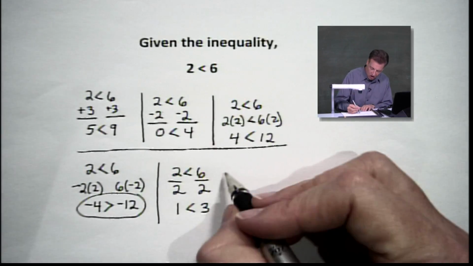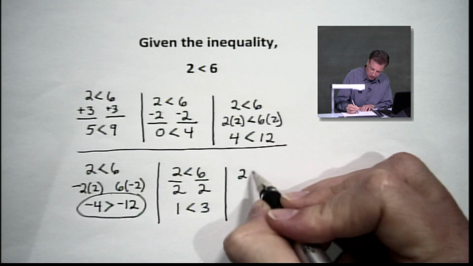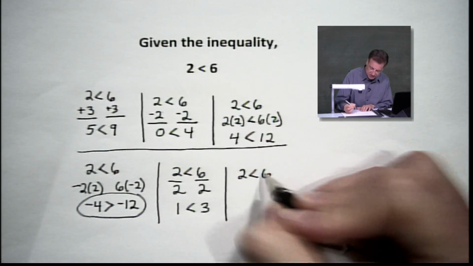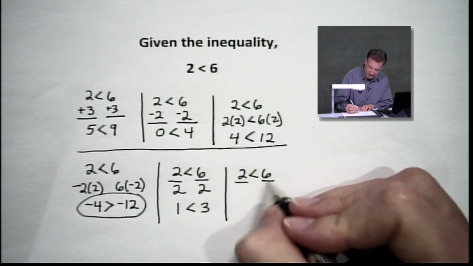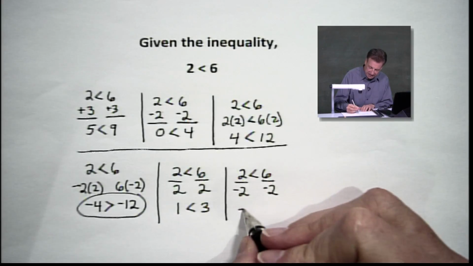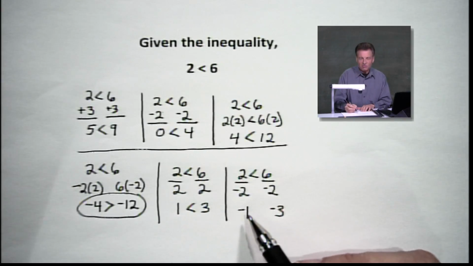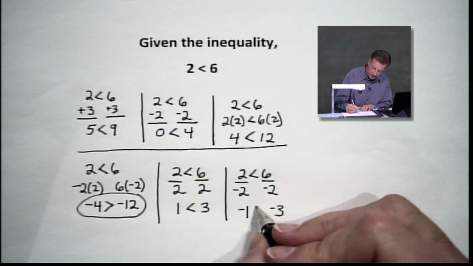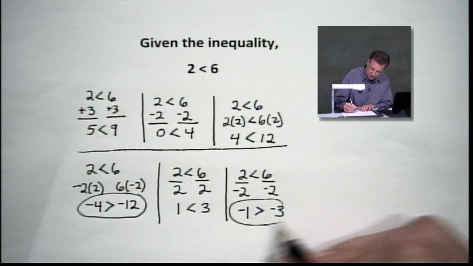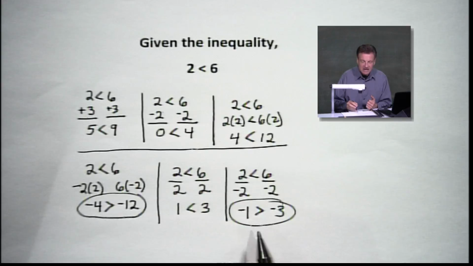But let's say we divide by negative 2. All right, we start with 2 less than 6 again. And let's divide both sides by negative 2 and see what comes up. When we do that, I get a negative 1. I get a negative 3. And you know what? Negative 1 is greater than negative 3. So there again, we have this shift. So it works not only when we multiply by a negative, but when we divide both sides of an inequality by a negative, the inequality shifts. It changes directions, if you will.